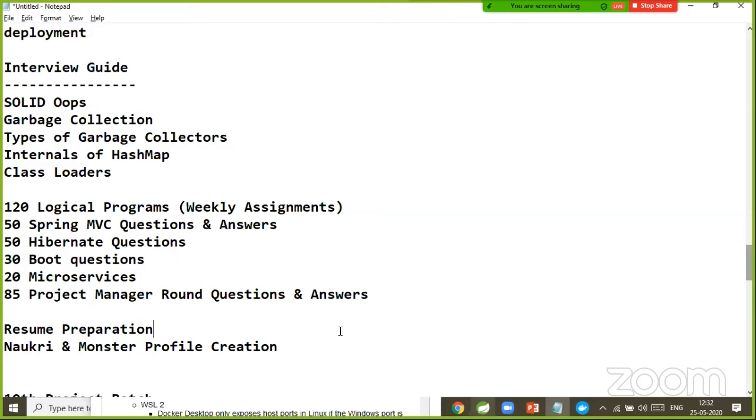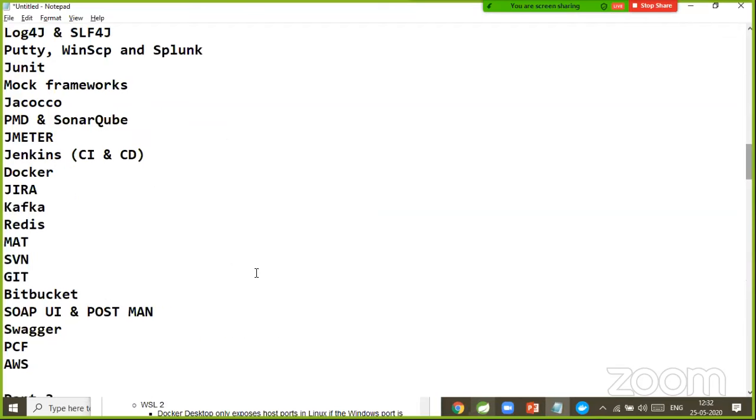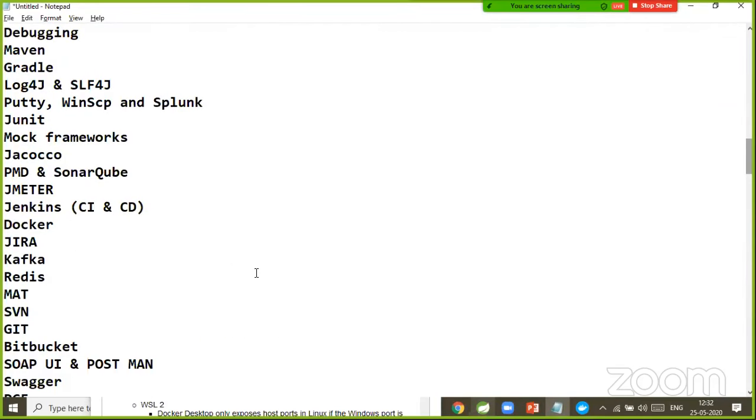So if you go and talk to a 3 years person and say that, I know these many tools, they will say, you are a god. Because no 3 years developer or 4 years developer will use these many tools in a single project. Even in my current company, all these tools we are not using.